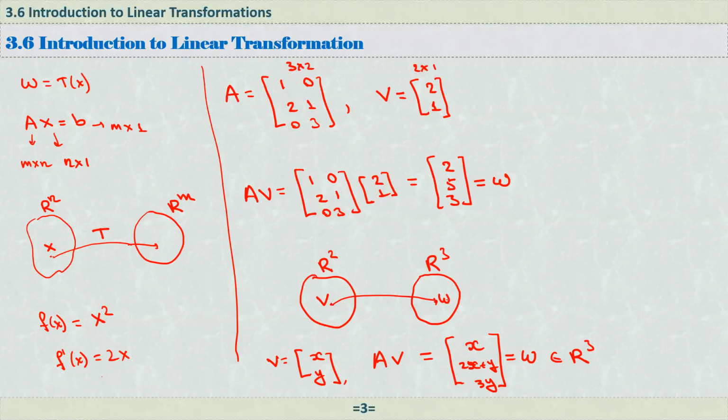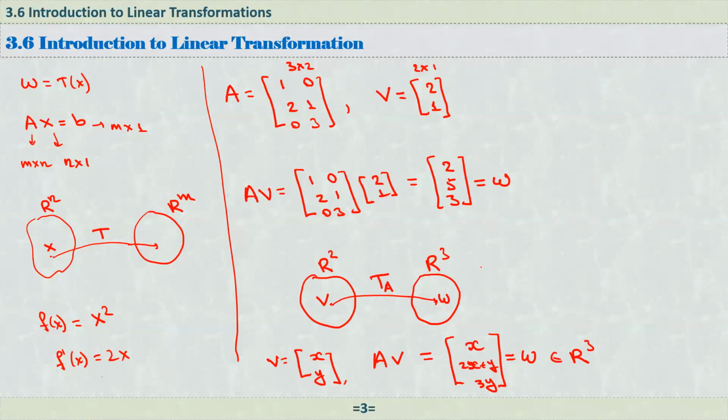That is our W. Actually, we denote this transformation by T_A, because the matrix is A. Using this A, we're transforming V into W.